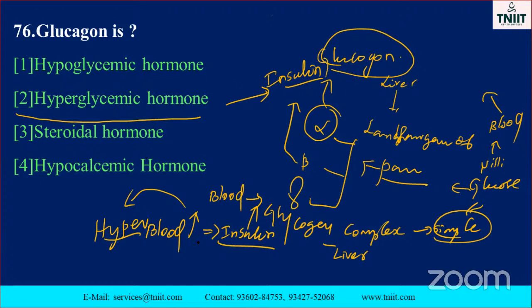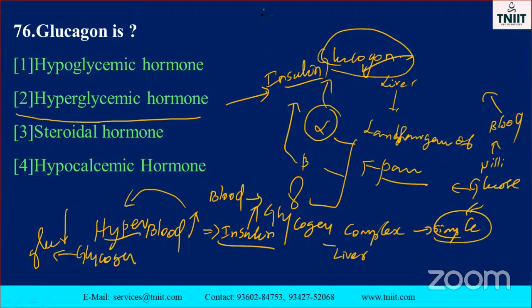When the insulin has converted all the blood glucose molecules into glycogen and stored it in the liver, the blood glucose level decreases. At that time, how will you get the energy? The liver glycogen is converted into glucose by the action of glucagon.